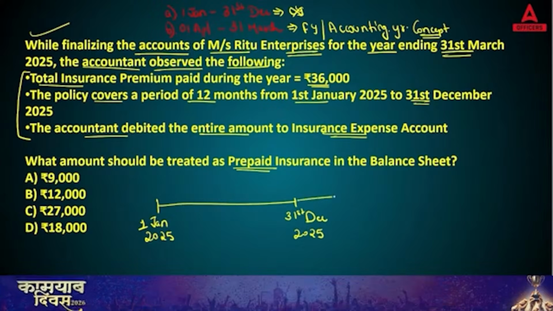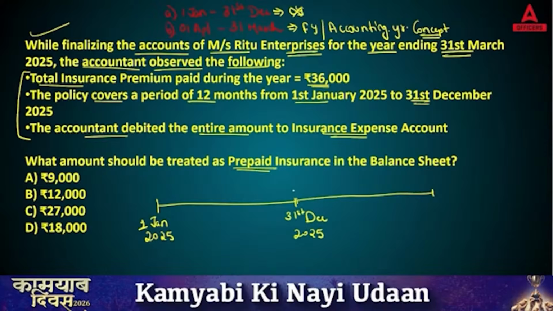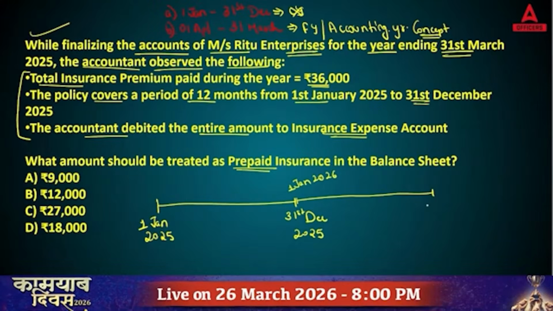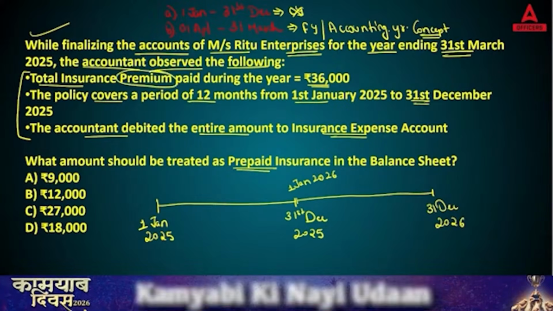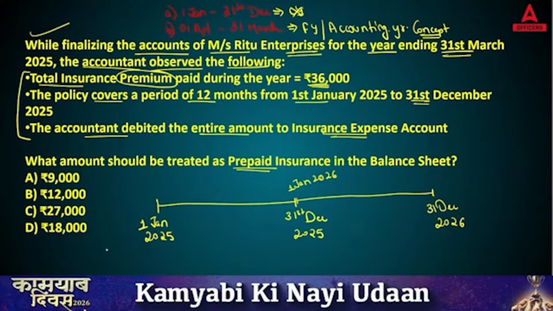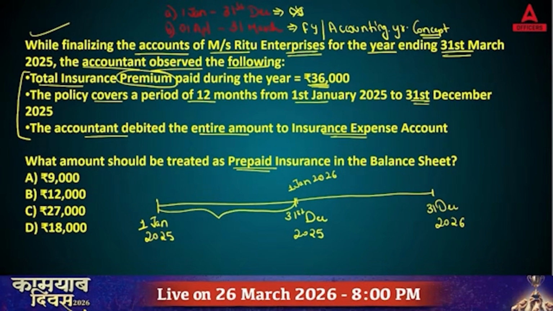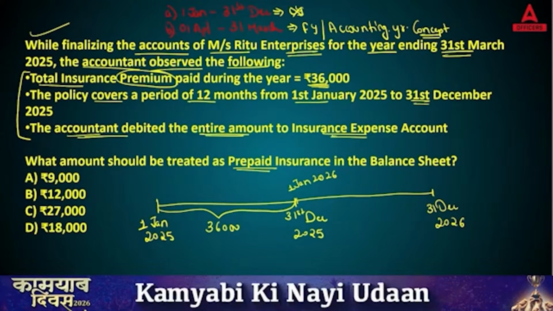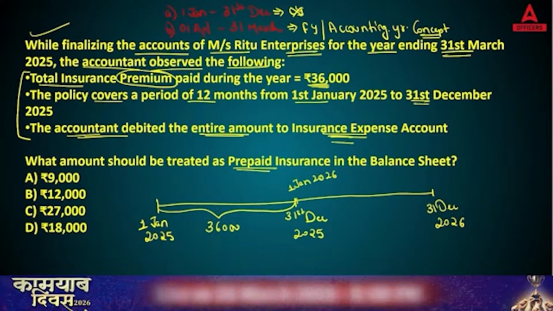And from here the next calendar year will be 1st January 2026 till 31st December 2026. Now, here you have paid the premium of your insurance, that is 36,000. You have paid this amount from 1st January till 31st December. And the accountant debited the entire amount to insurance expense, transferring the whole amount to insurance.